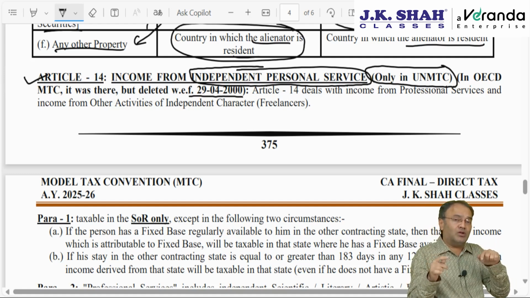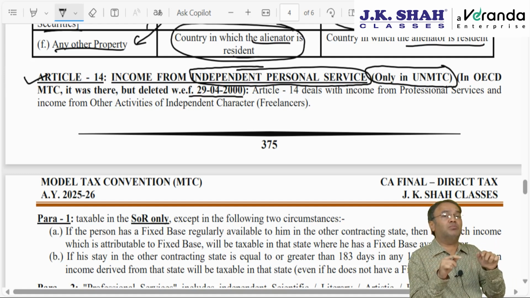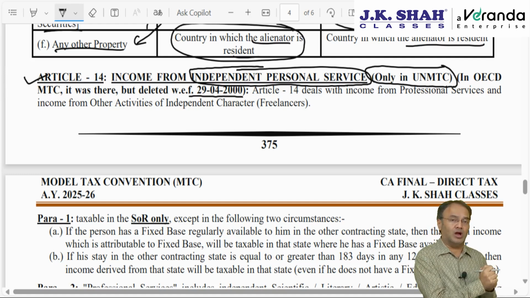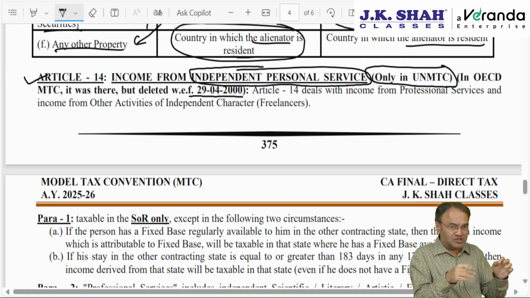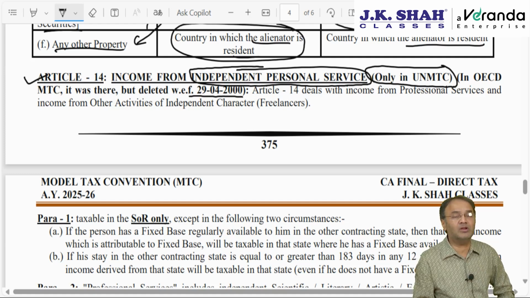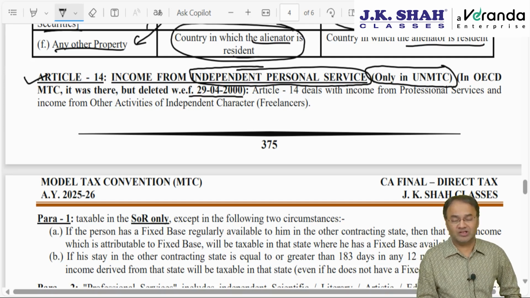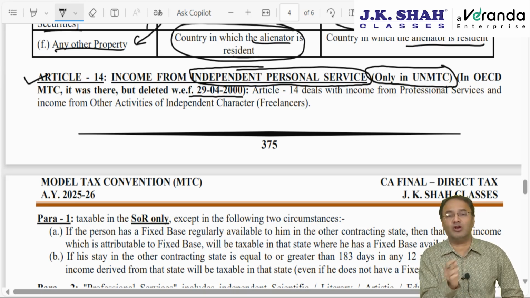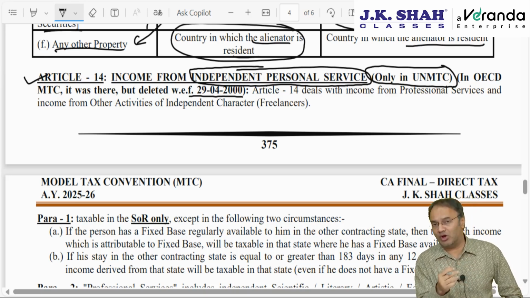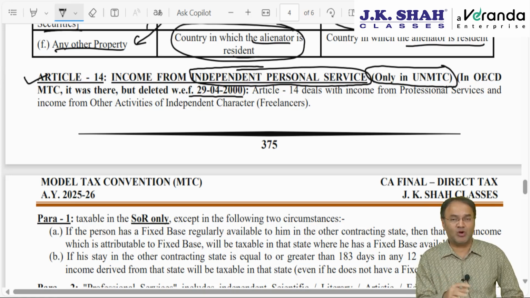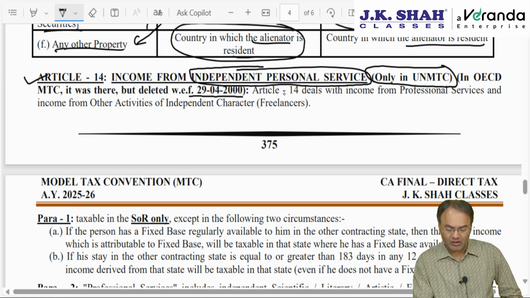So what will happen when this kind of income is earned by a person resident of a country which follows the OECD model? Under the OECD model, this article is deleted. So what will happen? Then, as usual, just like other articles, such income under the OECD model will either fall under Article 7 or will fall under Article 21, business profit or other income. Article 14 deals with income from professional services.